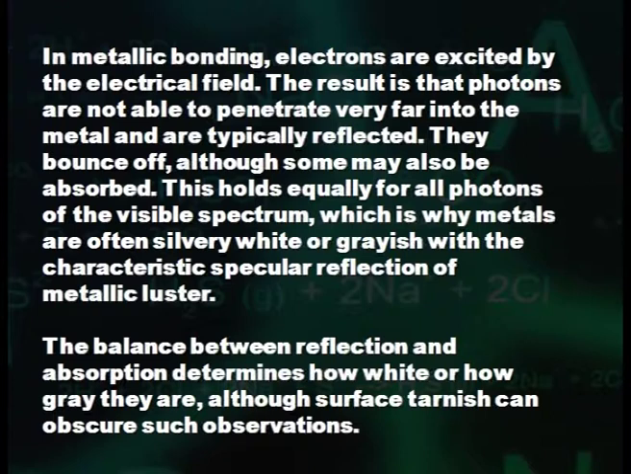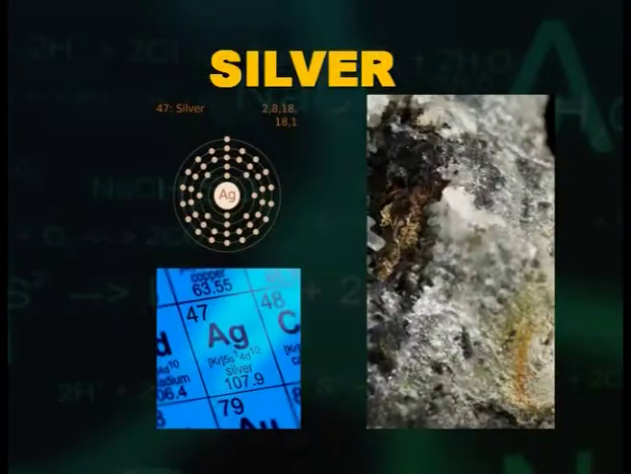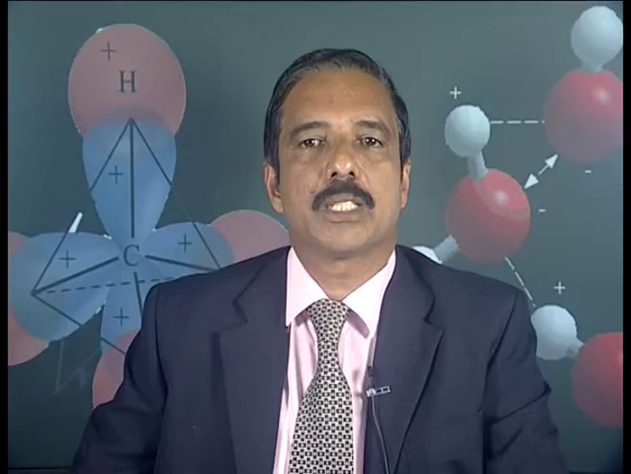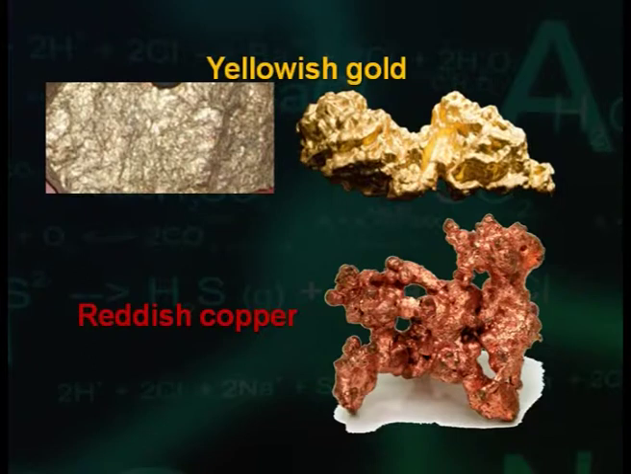This holds equally for all photons of the visible spectrum, which is why metals are often silvery white or grayish with the characteristic specular reflection of metallic luster. The balance between reflection and absorption determines how white or how gray they are, although surface tarnish can obscure such observations. Silver, a very good metal with high conductivity, is one of the whitest. Notable exceptions are reddish copper and yellowish gold.